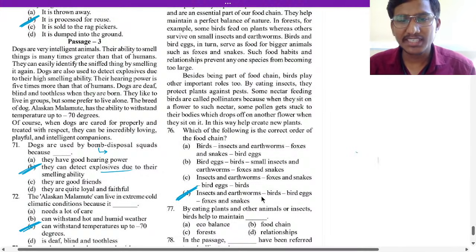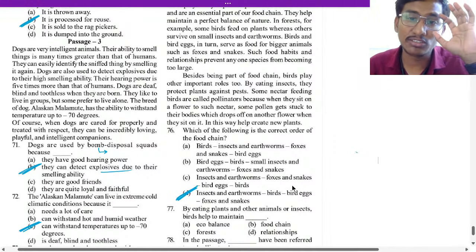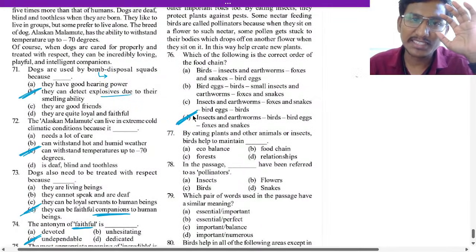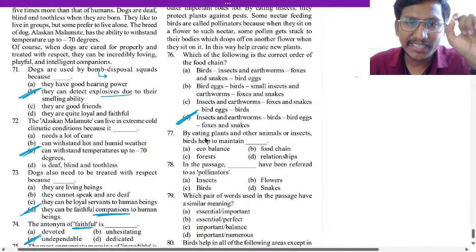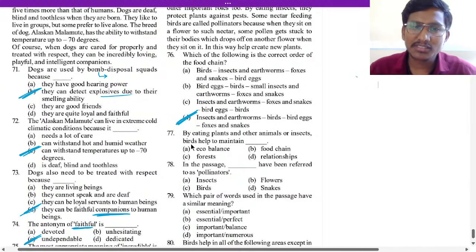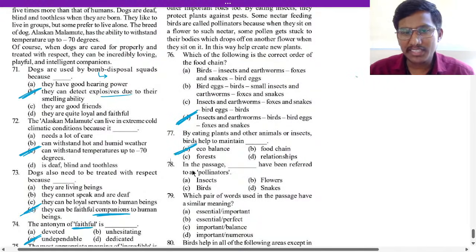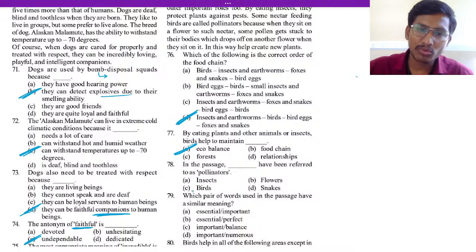So insects and earthworms are eaten by birds, and birds give eggs. Eggs will be eaten by foxes and snakes or birds. So 76 is option D. 77, by eating plants and other animals or insects, birds help to maintain what? Ecological balance. A is the answer. 78, in this passage, blank has been referred to as pollinators. Birds have been referred to as pollinators.